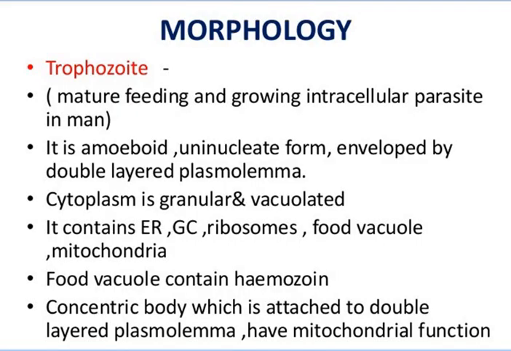The morphology is like a trophozoite. First of all, it is the trophozoite stage, the mature, feeding and growing intracellular parasite in man. It is an amoeboid, nucleate form enveloped by a double-layered plasmalemma. The cytoplasm is granular and vacuolated. It contains endoplasmic reticulum, Golgi complex, ribosomes, food vacuoles, mitochondria, etc. Food vacuoles contain hemozoin. The concentric body is attached to the double-layered plasmalemma and has mitochondrial functions.